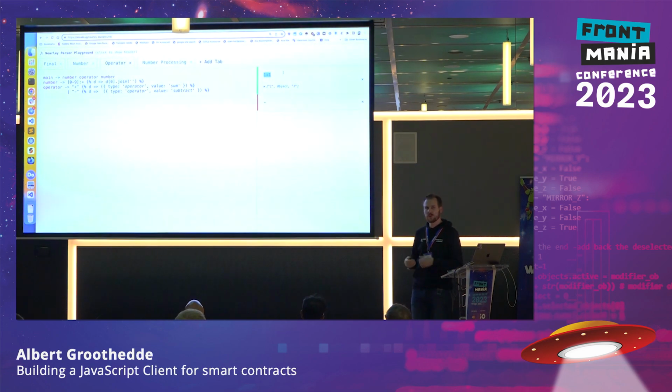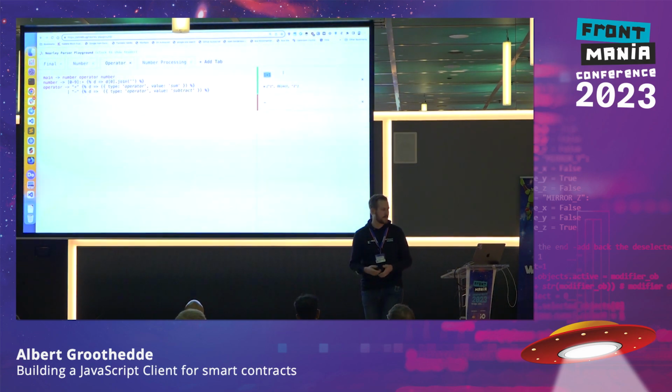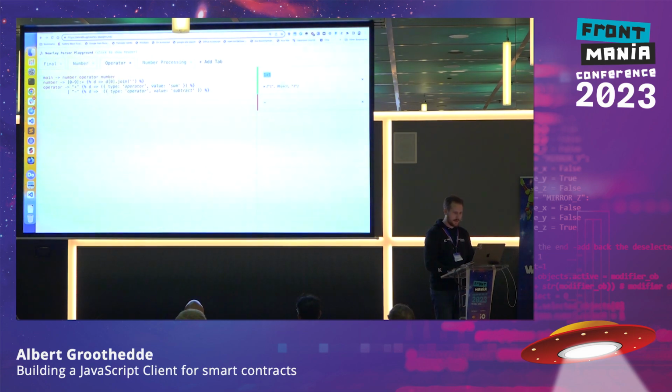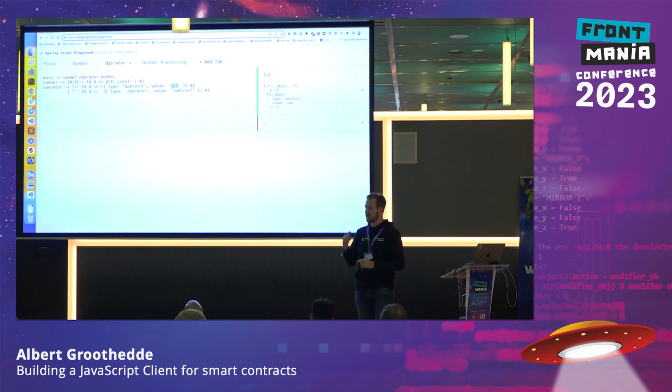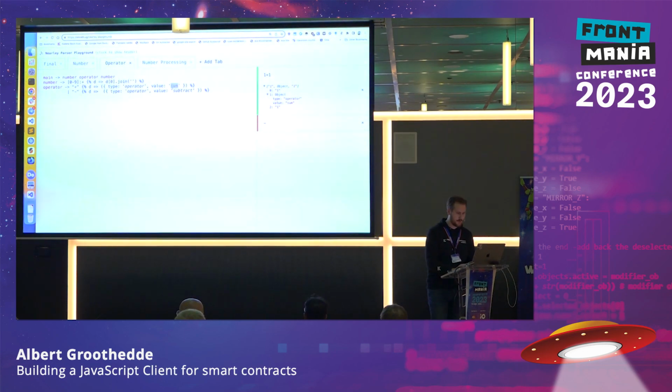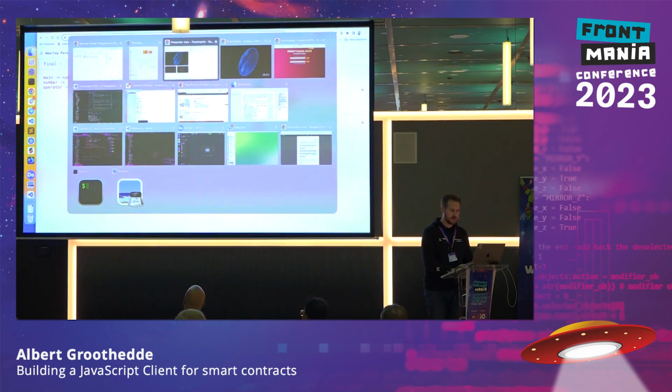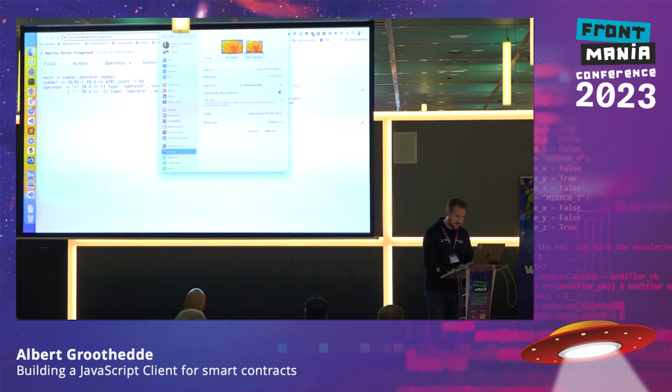So this is actually how we are going to go about parsing our smart contract as well. You can add a lot of other information here. For example, here we said that the operator we have is of type operator with the value sum. Well, you can add some other modifications to it. And then you can interpret this and use it to, for example, do some assembly on this. That's actually how parsers usually work.